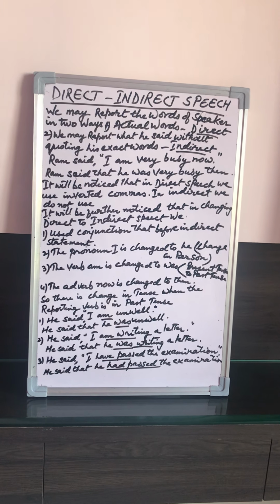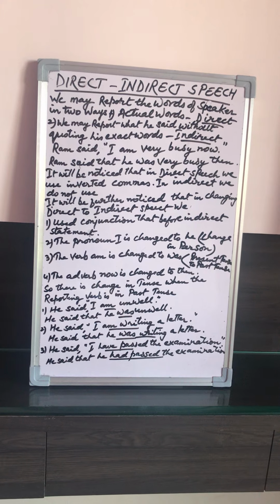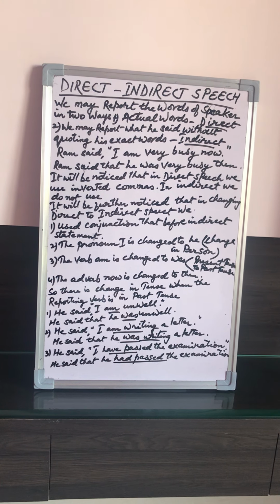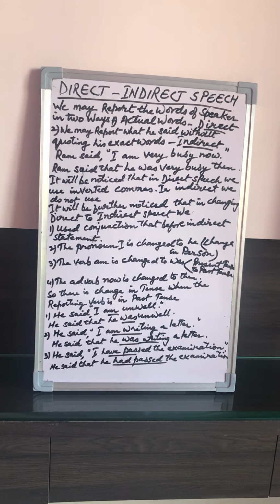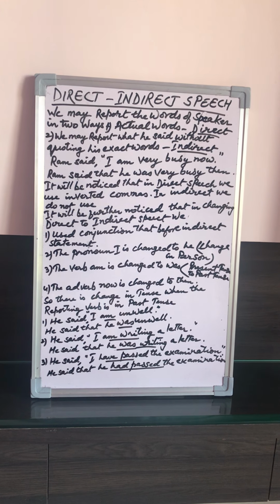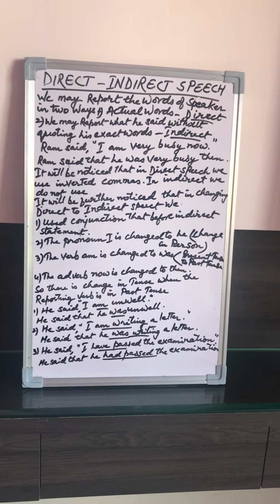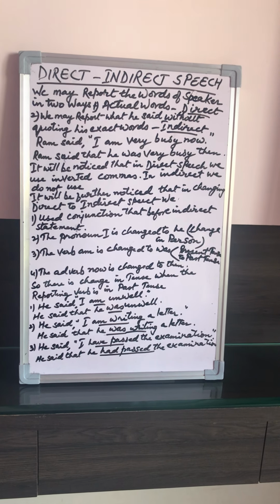It is the change of person. The verb "am" is changed to "was." It means present tense is changed to past tense. Then again, we notice that the adverb "now" is changed to "then." So there is a change in time.